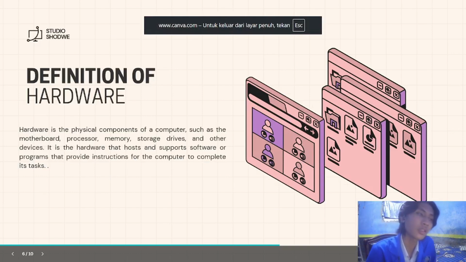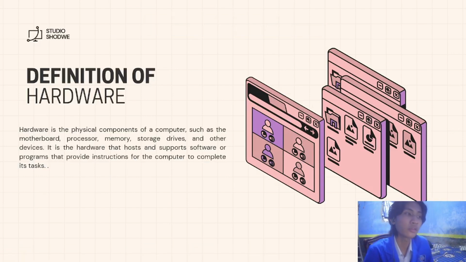And now let's talk about the definition of hardware. Hardware is the physical component of a computer, such as the motherboard, processor, memory, storage drives, and other devices. It is the hardware that hosts and supports software or programs that provide instructions for the computer to complete its tasks.